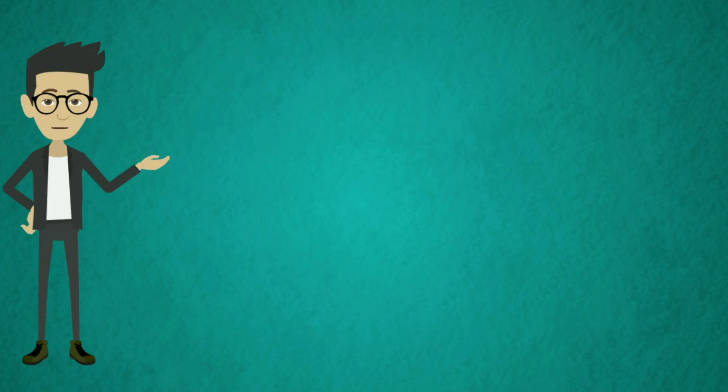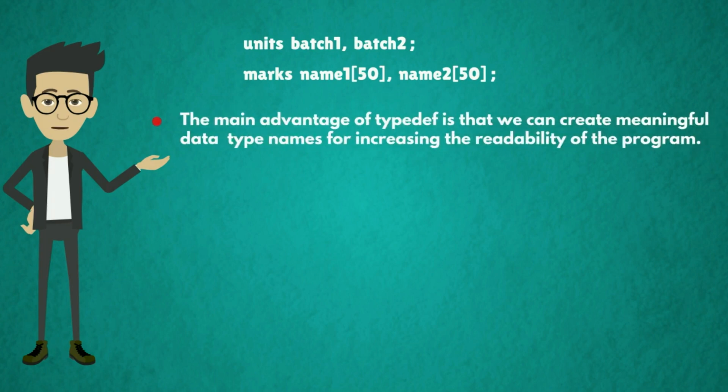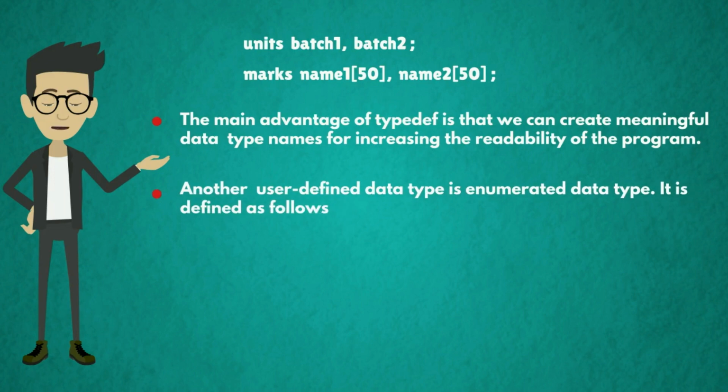For example, batch1, batch2 are variables which belong to int data type as units is typedef of integer. The second example is name1 of 50 elements, name2 of 50 elements. These are variables which belong to float data type as marks is typedef of float. The main advantage of typedef is that we can create meaningful data type names for increasing the readability of the program. Another user-defined data type is enumerated data type.